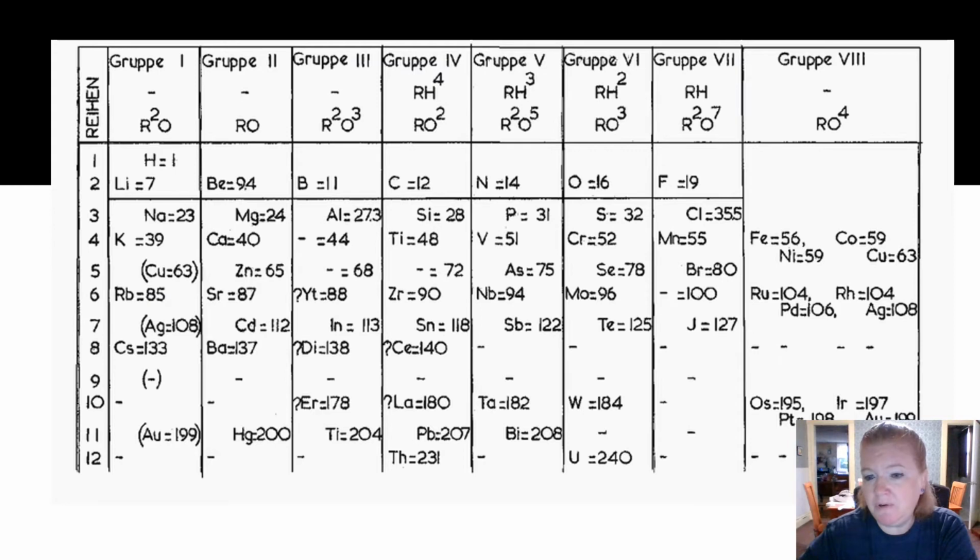So here's a rough overview of what his periodic table looked like. Let me just show you. Here he has group 1, group 2. You can see this has elements that are currently in those groups. Group 3, on our modern periodic table, you notice this lines up with group 13, group 14, group 15, group 16, group 17, and then he doesn't have group 18, he has group 8. Group 8 contains a lot of the transition metals. You'll see it does not match exactly our periodic table, however, it's pretty darn accurate, so kudos to Mendeleev.